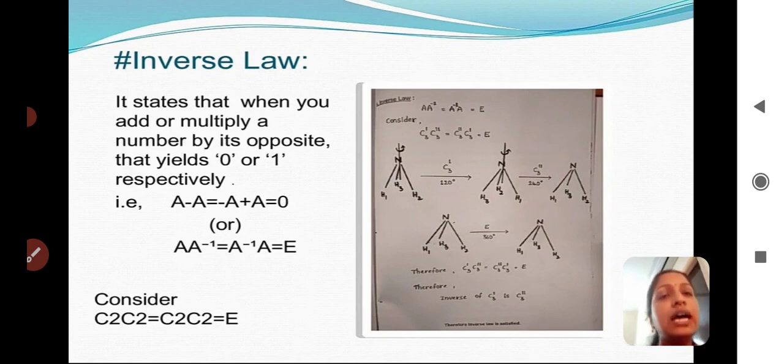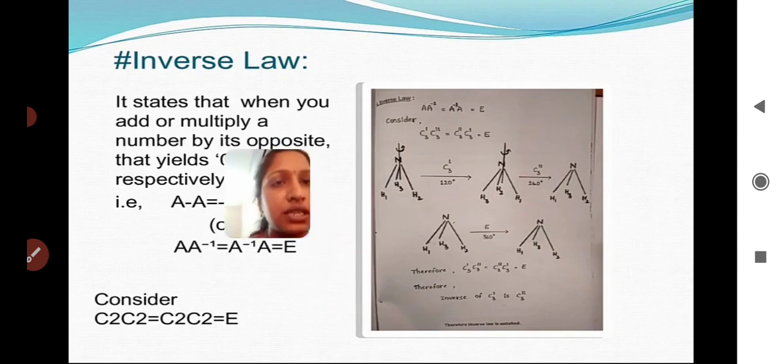For this law, in the NH3 molecule, what we have to consider is C2. C2 will be the inverse of C2. What will come? It will come the identity element. As we already know, for the NH3 molecule, the identity element is E. So when we observe this structure here, we can easily identify that.